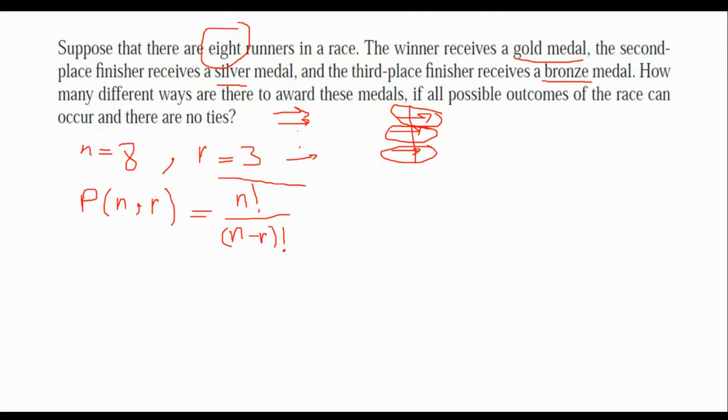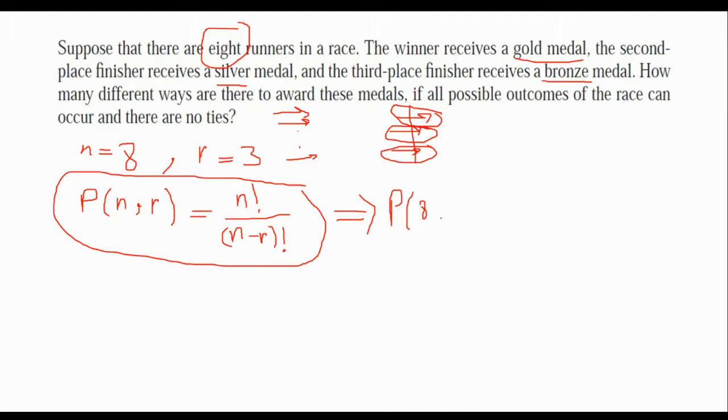Please write the formula first and then assign the values to it. So I know N is equal to 8, R is equal to 3. It means that I should calculate 8 factorial over 8 minus 3 factorial, which is 5 factorial.